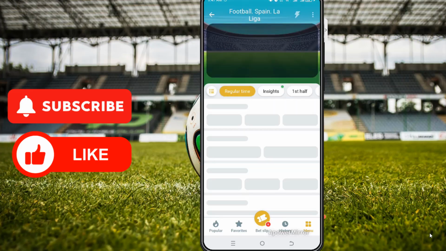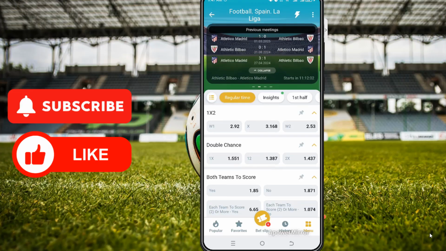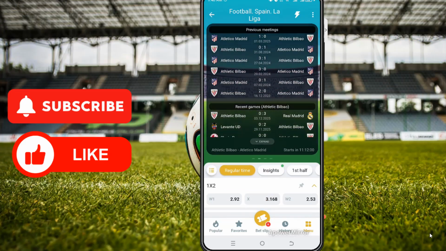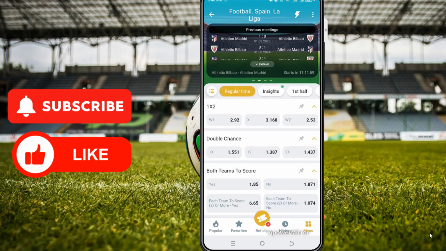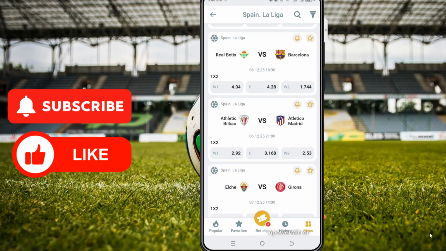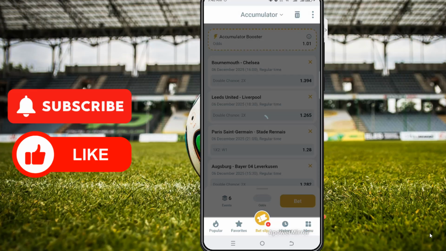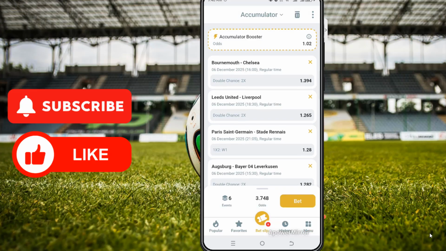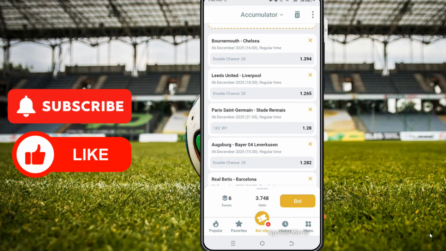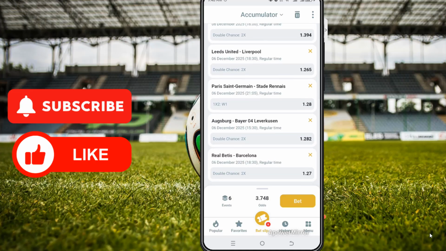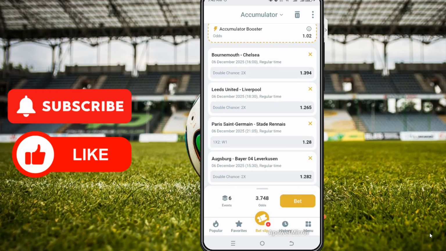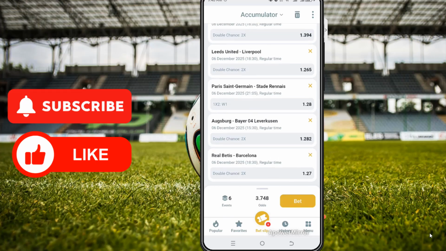Atletico lost their last game to Barcelona, but facing Bilbao away is a tough game, so I will prefer to let this one slide. We already have 5 games: Chelsea wins or draw, Liverpool wins or draw, PSG wins the game, Leverkusen wins or draw, Barcelona wins or draw, and the odds are 3.7. So I'm sure this is okay from our analysis and predictions.